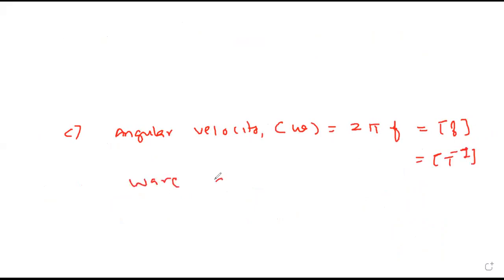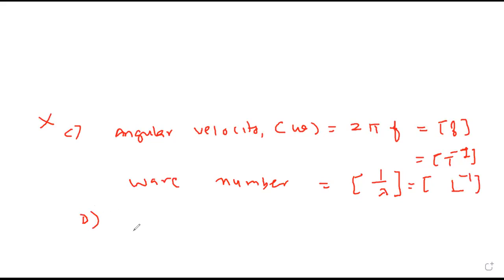Wave number. Have we done wave number's dimension? We have done wavelength, right? No, wave number also we have done. Wave number we did in the day 1 assignment. Wave number means 1 upon wavelength. That means L raised to minus 1. Not matching. C is not the answer.